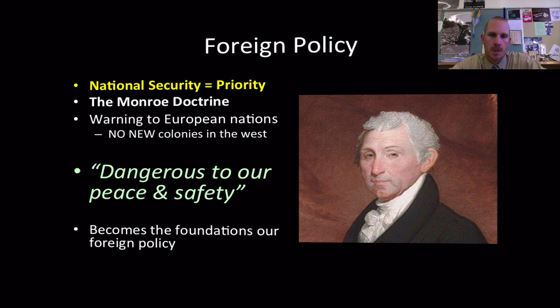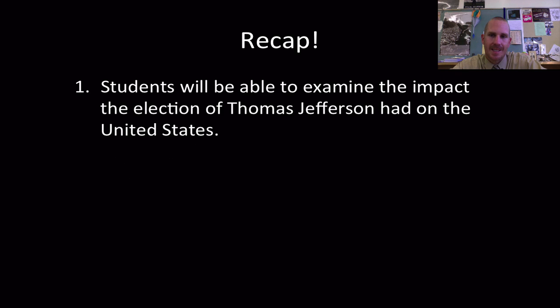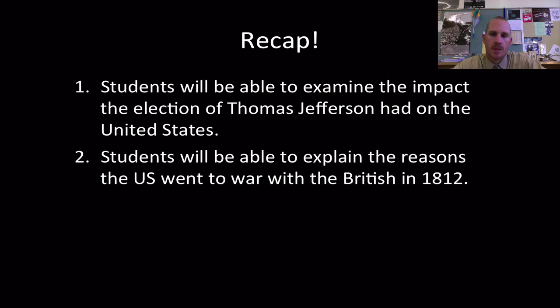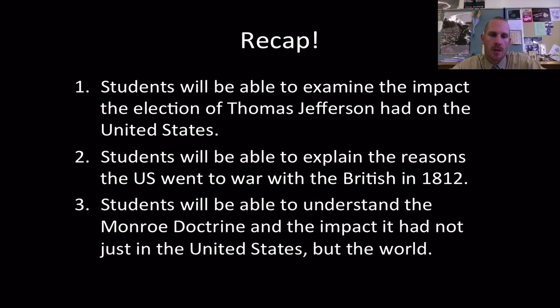And let's recap. Number one, you should be able to examine the impact that the election of Thomas Jefferson had on the United States, considering what he wanted to do with government and his political ideology. Number two, you should be able to explain the reasons we went to war with the British in 1812. One of the major things, again, was British impressment. And number three, you should be able to understand the Monroe Doctrine, what it was, and the impact it had not just on the United States, but the world. Remember, no new colonies, and anything that would be new would be considered dangerous to our peace and safety.